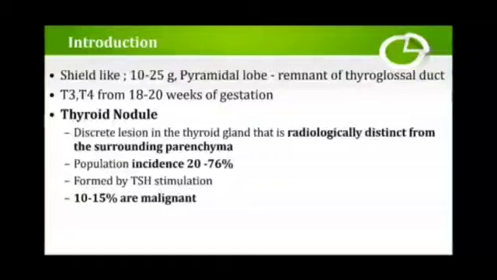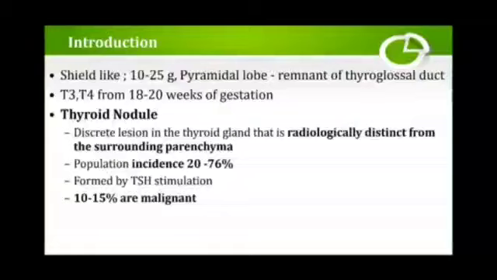Introduction. The thyroid, as we had already discussed, is a shield-like, 10 to 25 gram organ, which is pyramidal in lobe. It's a remnant of the thyroglossal duct. T3, T4 are usually produced from a gestational age between 8 to 20 weeks.